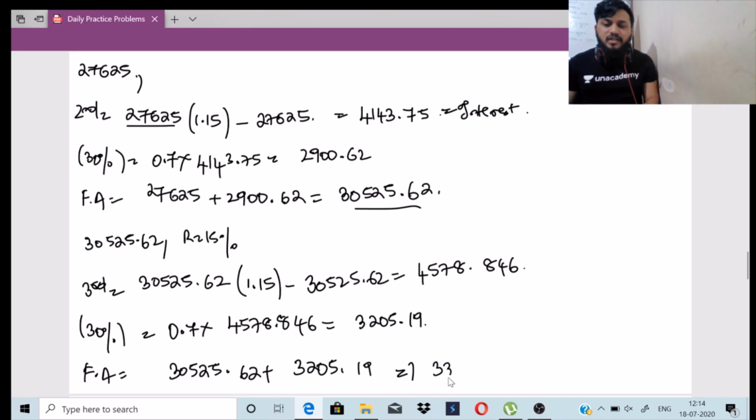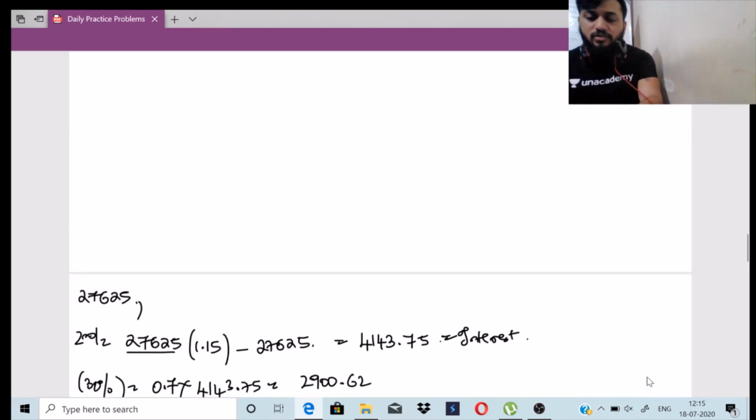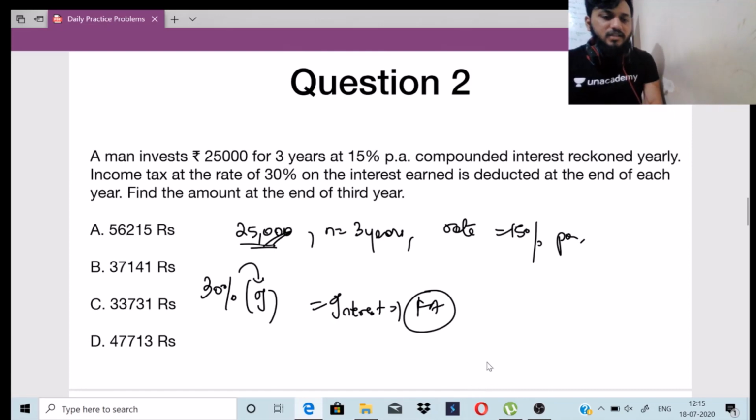So this will be 33,730, because 5 plus 5 is 10, right? 33,730.81, 19 plus 62, 0.81. So you can approximately write this as 33,731 rupees. Go back to the options. The correct answer lies in option C, that is 33,731 rupees.